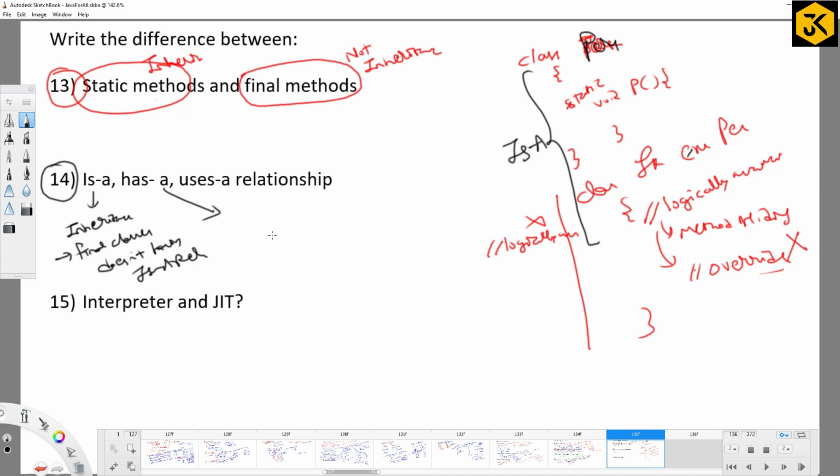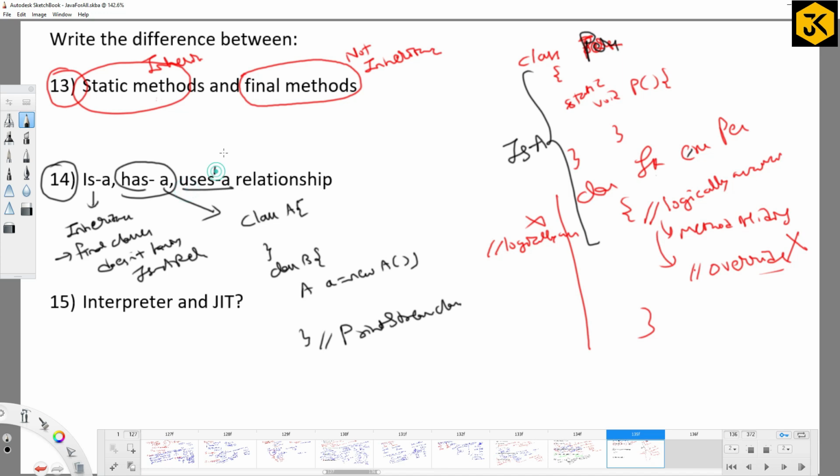Has-a relationship means trying to create an object of one class inside another class. So A a equal to new A, I can call it a has-a relationship. I am trying to create an object of one class inside another class. What is the best example for this one? The PrintStream class. You can refer to the earlier class notes, then you can understand. PrintStream class is the best one to define has-a relationship.